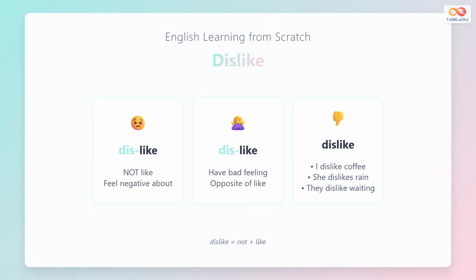Dislike means not like or feel negative about something. It is the opposite of like. Examples are I dislike coffee, she dislikes rain, they dislike waiting.